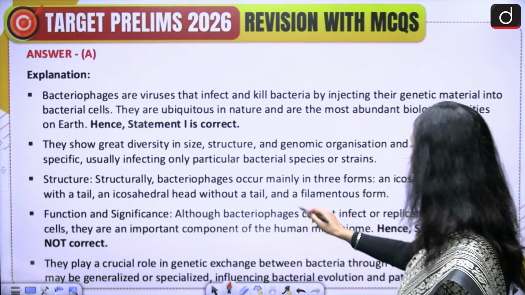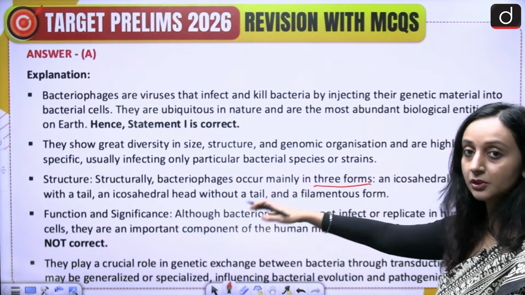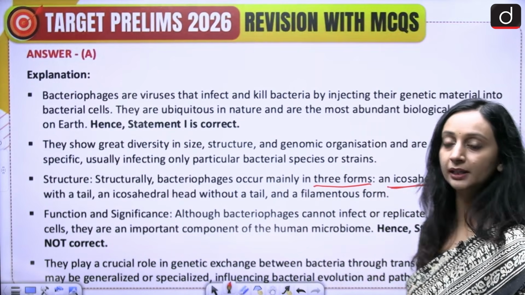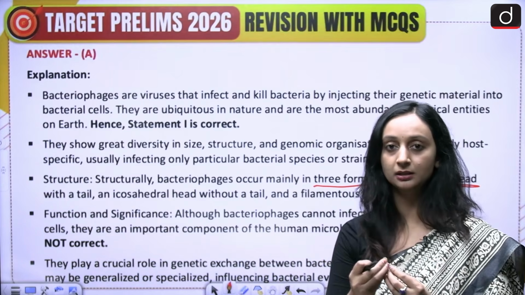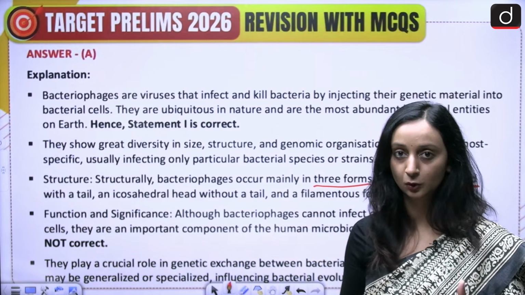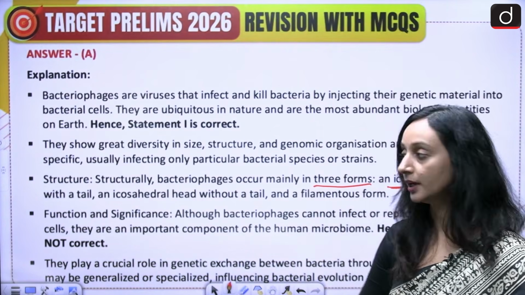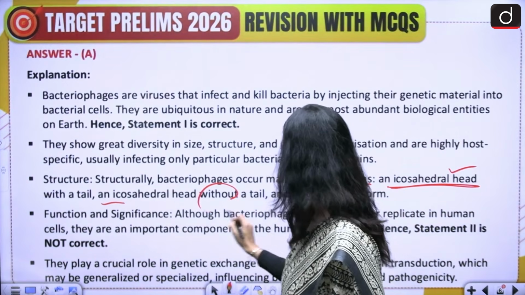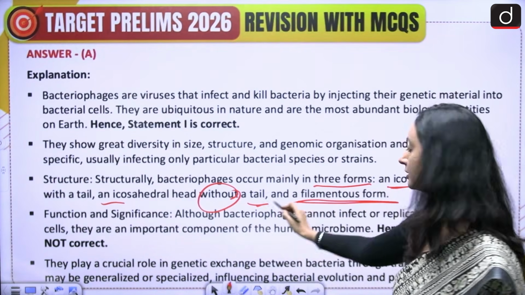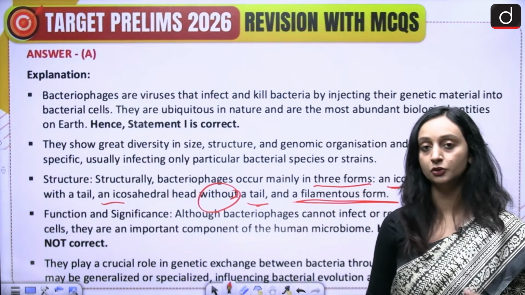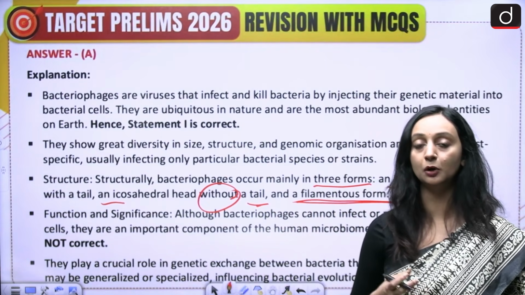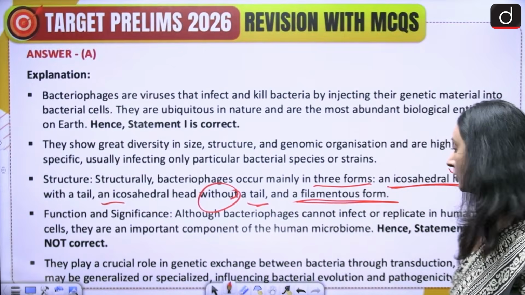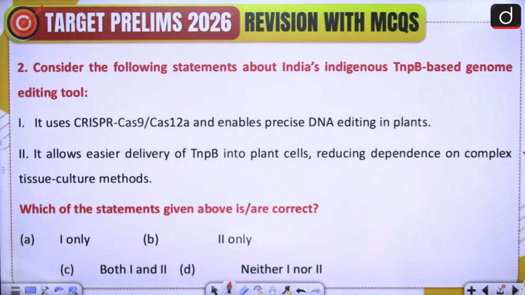So these bacteriophages mainly occur in 3 forms if we talk of their structure. So they are icosahedral. Icosahedral meaning they have some 20 different triangles combined together. Mostly they look like a sphere. So it's an icosahedral head with a tail. Then there is one without a tail, and then there is one in a filamentous form, like a thread-like structure. So the structure is also different and they are found most abundantly on Earth, and they do not target humans directly. Alright, moving on to the next question.